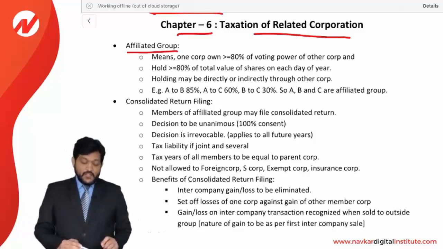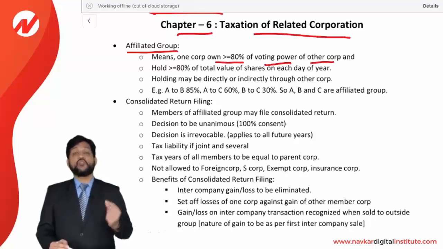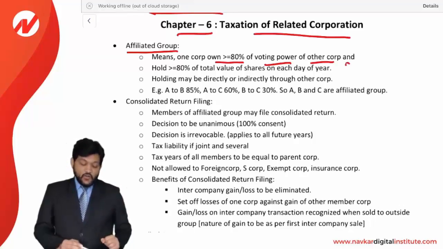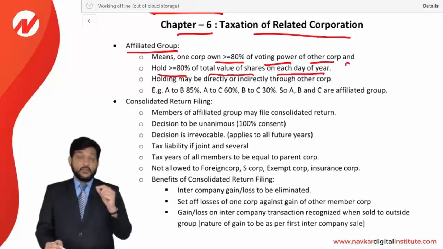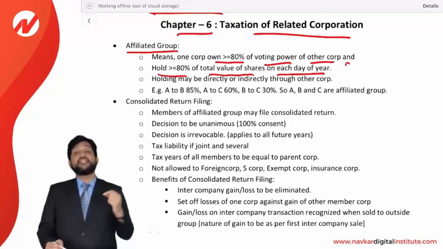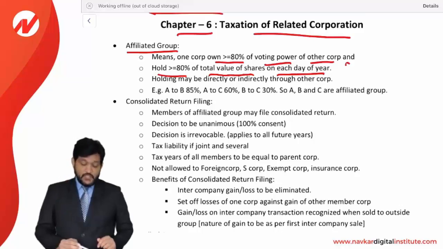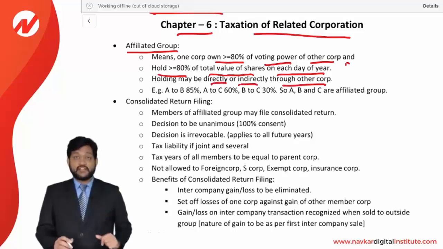What is an affiliated group? It means one corporation owns more than or equal to 80% of the voting power of another corporation and holds more than or equal to 80% of the total value of shares on each day of the year. More than or equal to 80% voting power as well as more than or equal to 80% of total value of stock on each day of the year. These two conditions have to be fulfilled. Holding may be direct or indirect through other corporations. So direct holding is allowed, indirect is allowed, any way it can be.